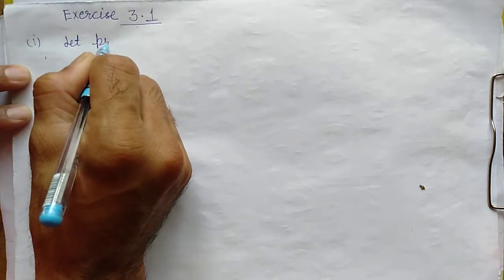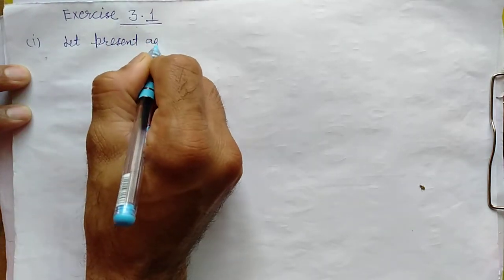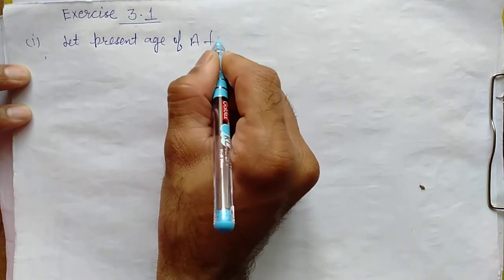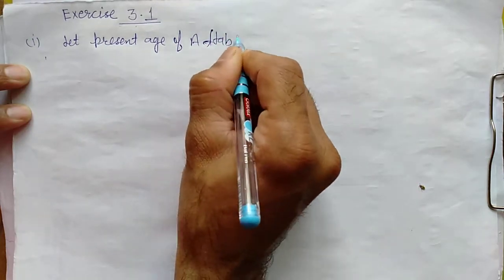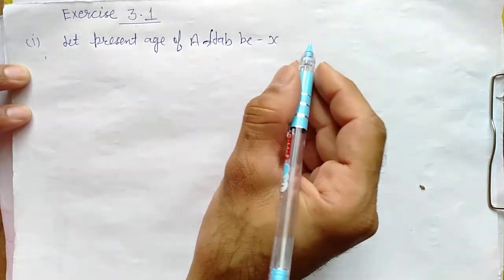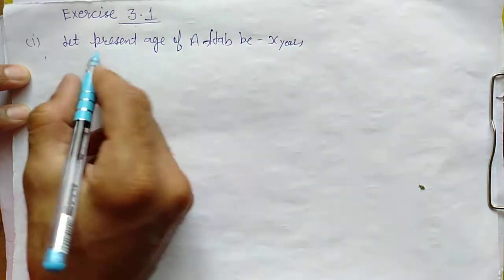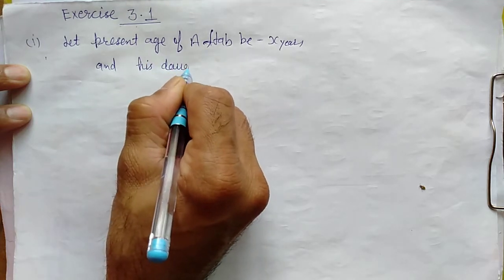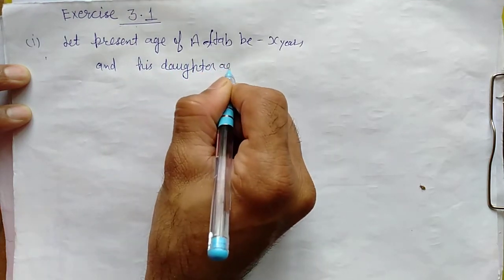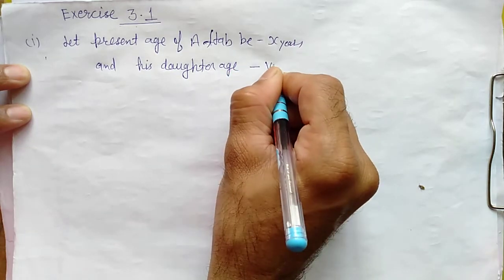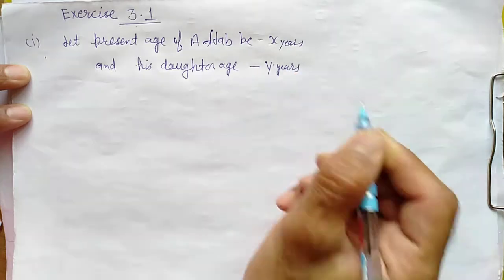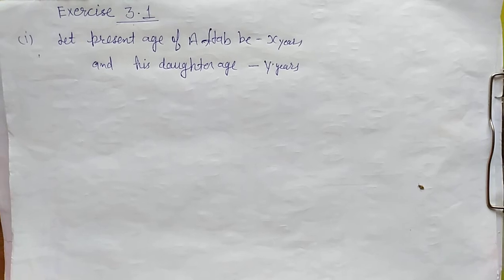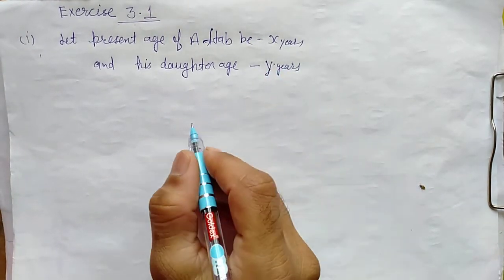Let the present age of Aftab be X years and his daughter be Y years, right? Aftab is X and daughter is Y years old, right?